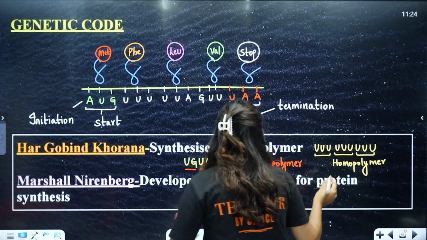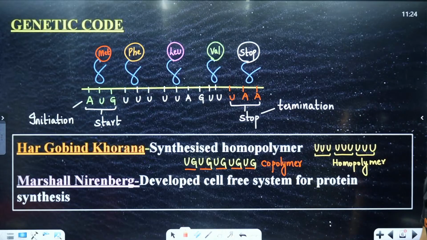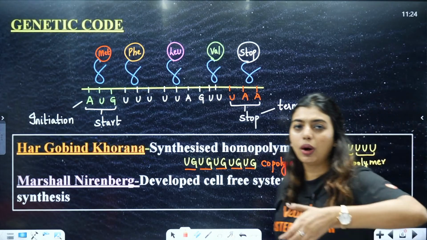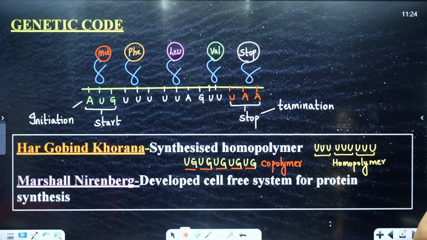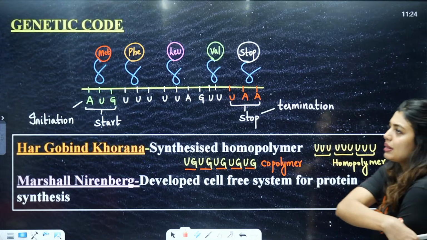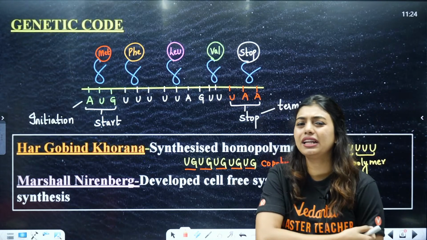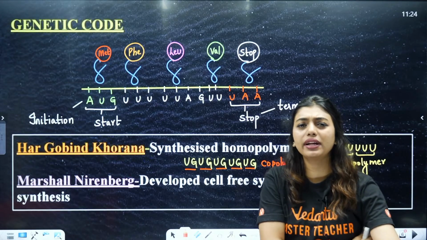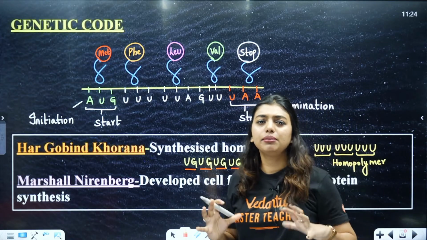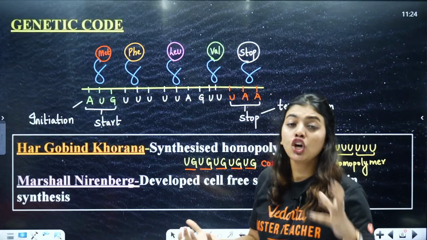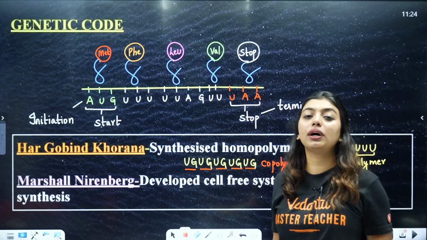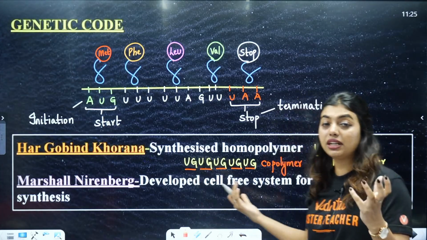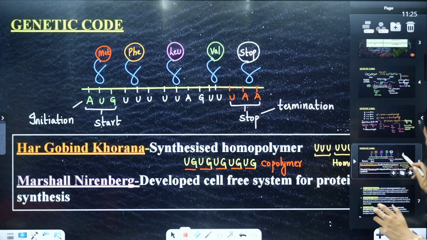So he formed homopolymers and we could also form copolymers. That means we have 1, 2, 1, 2, 1, 2, 1, 2 like that. Now, Marshall Nirenberg developed a cell-free system for protein synthesis. That means he was like, no need for all this cell and everything, all this complication is not required. In a test tube itself, I will make sure that I can form a protein. So that is how these people finally found a system where we do not have to worry about the central dogma, because everything can be done in the lab. We will learn a little more detail about them here.